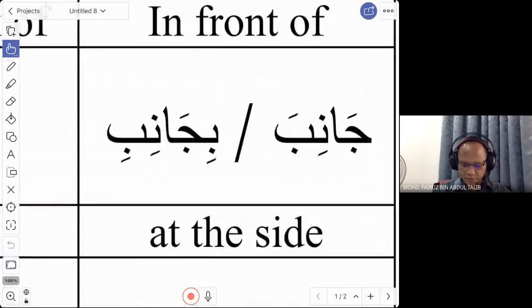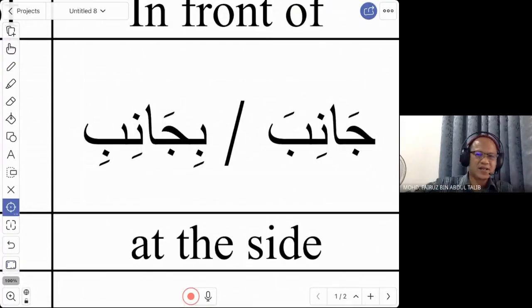Okay, next, adverb of place. This is also another popular word. You want to say beside or at the side of. There are two ways you can say it. The first word is janiba. Janib means beside or at the side of. For example, you want to say, I sit next to Ali: Ajlisu janiba Ali. Ajlisu, I sit. Janiba Ali, next to Ali, at the side of Ali.